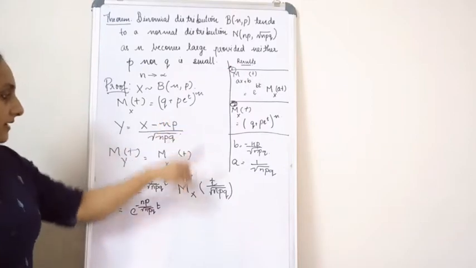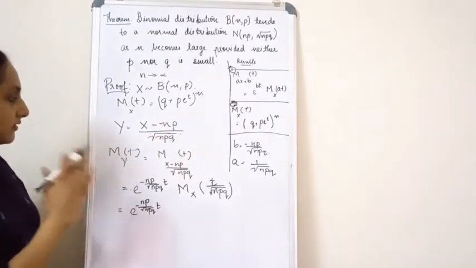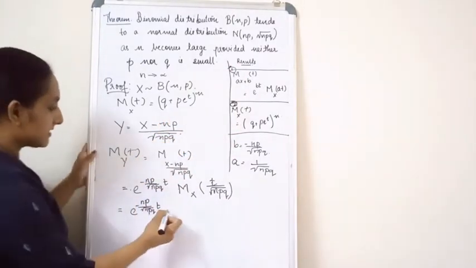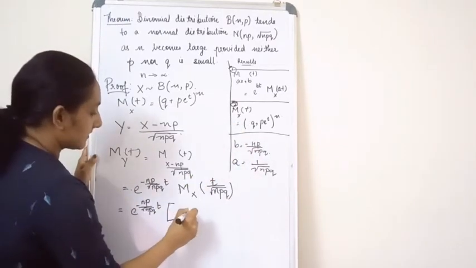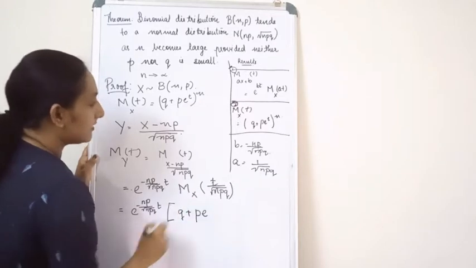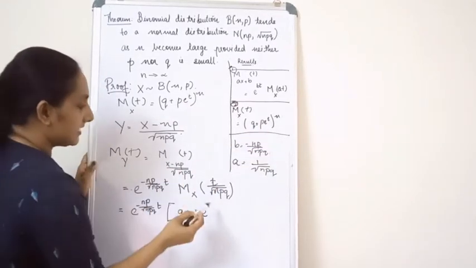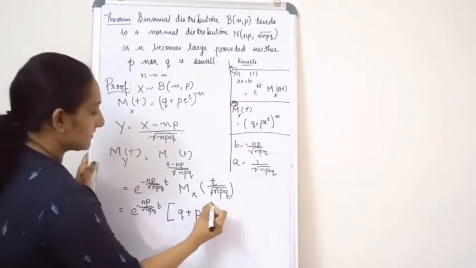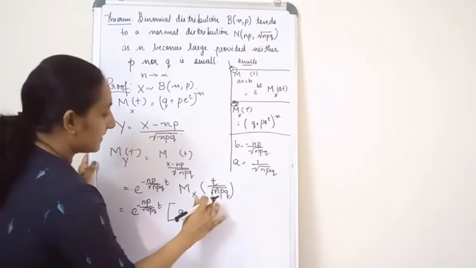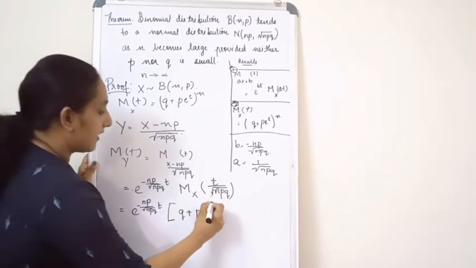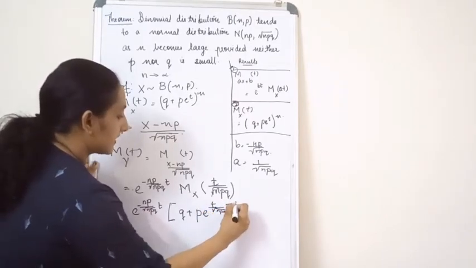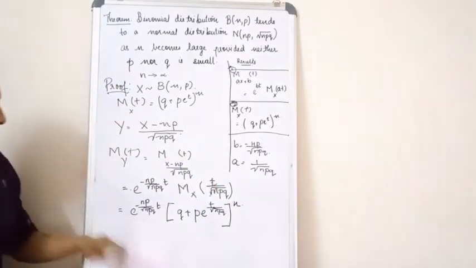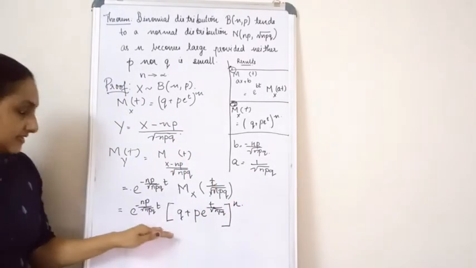When I apply the second result, just closely observe what I will get: (q plus p e raised to, instead of t, here it is t by root npq. So how will I write that? (q plus p e raised to t divided by root npq) the whole raised to n. So I hope you all understood till here.